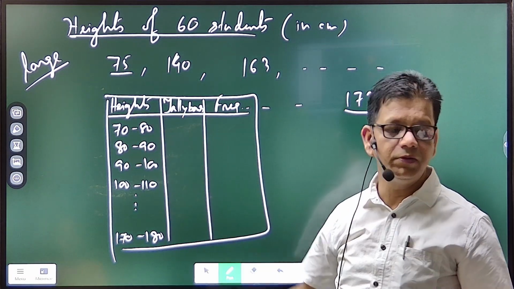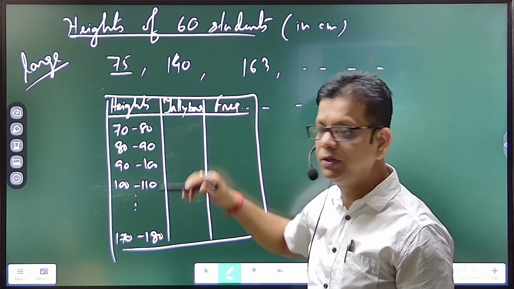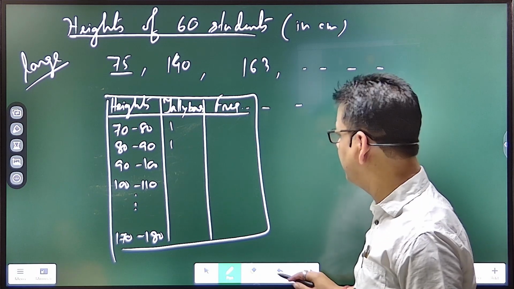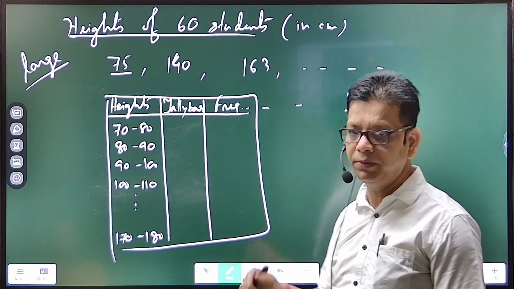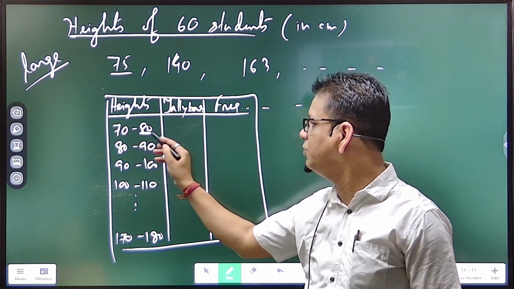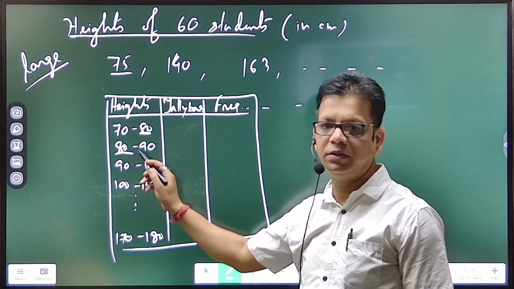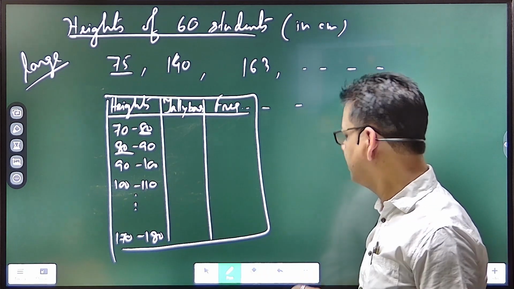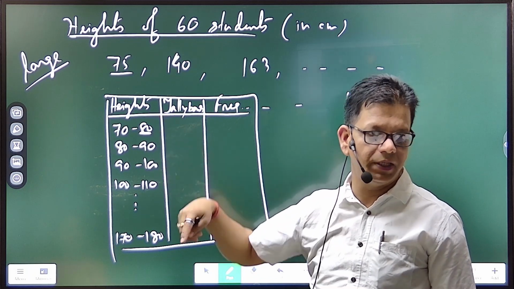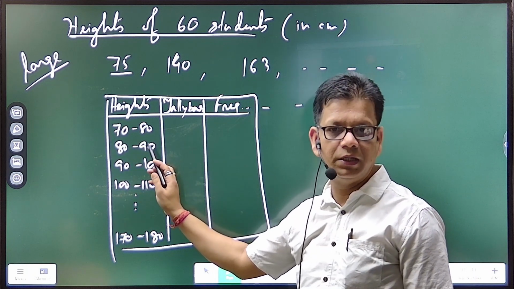Where to count this 80? Supposing 80 has come, will you put the tally mark here or in the second one? Second one. Because actually we want to make it continuous. So although it is 70 to 80, the 80 we do not count here. We count 80 in the second one. Although it looks like 80 appears twice, in the first and the second, actually we take 70 to 79.